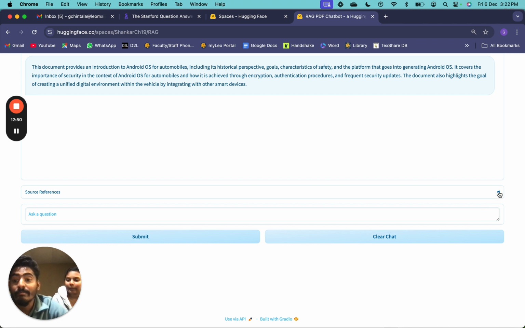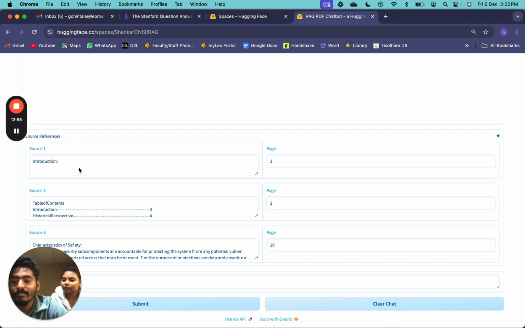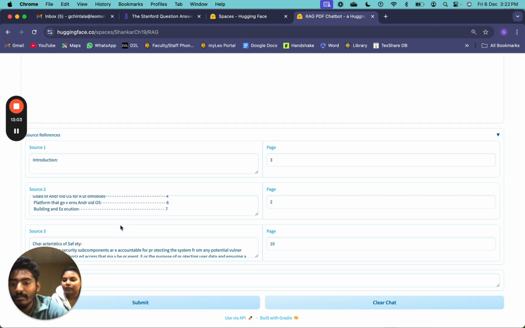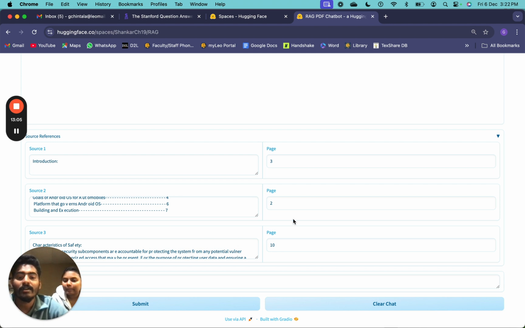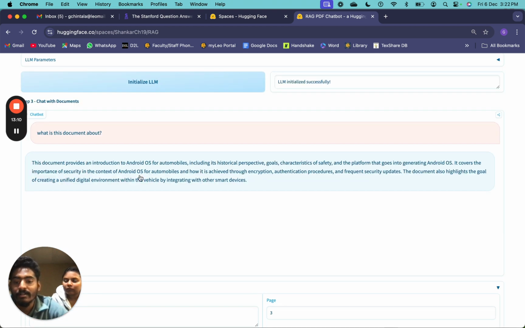So let's see how our model is retrieving the data. After chunking, it took from 3 different chunks, which are the introduction and a few other chunks from page 3, page 2, and page 10, and it retrieved this particular information. It doesn't give the exact paragraph as an output. It usually generates its own text. That makes this RAG chatbot unique. If we copy and paste this, we can't find it in our document.